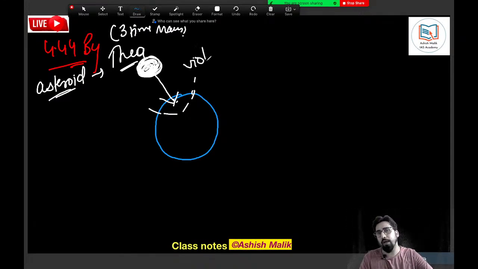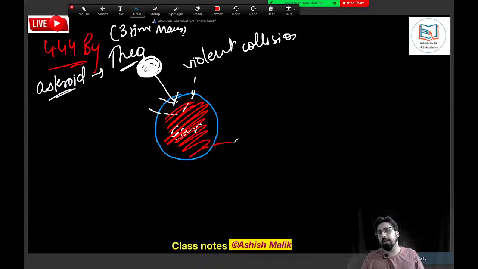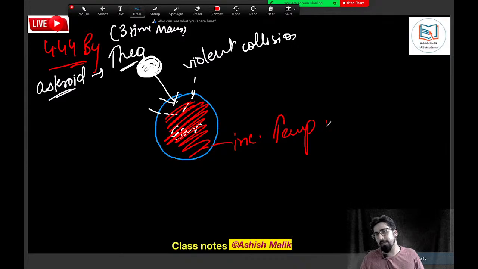And this violent collision of the asteroid with the Earth led to heating of the Earth. You understand? When two things collide violently, you clap your hand 10 times, and you will see there is some heat produced. So because of the physical collision of the two things, there is generation of heat, and this violent collision led to heating of the Earth. It increased the temperature inside the Earth.